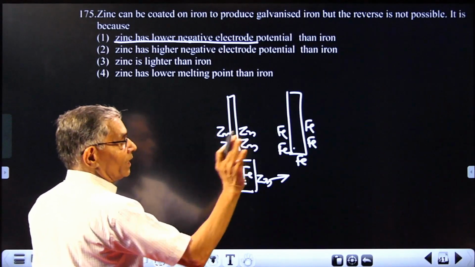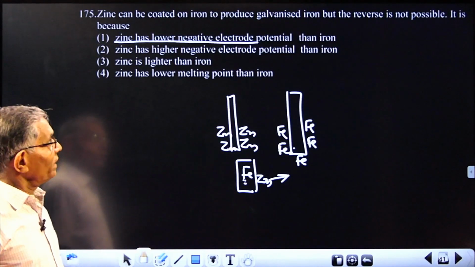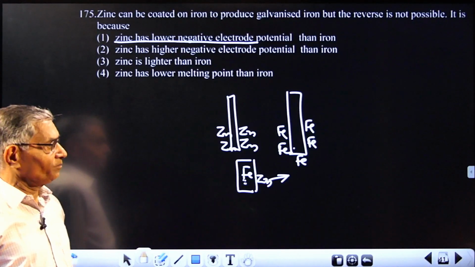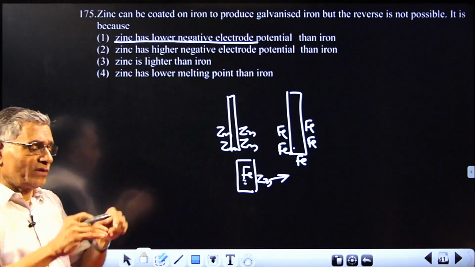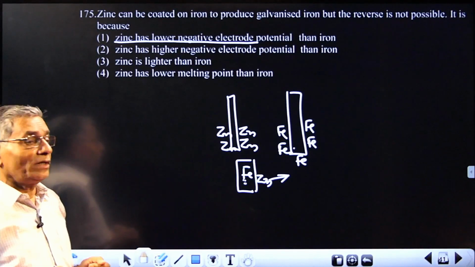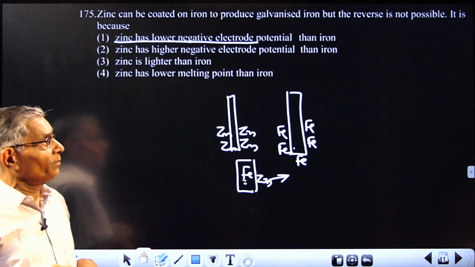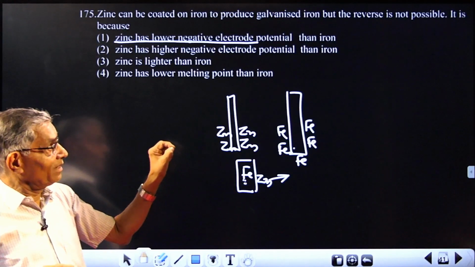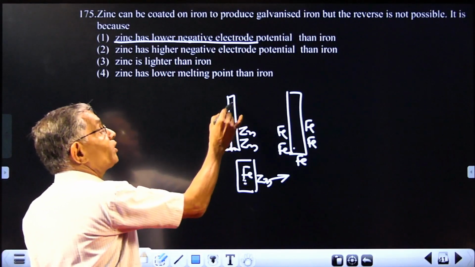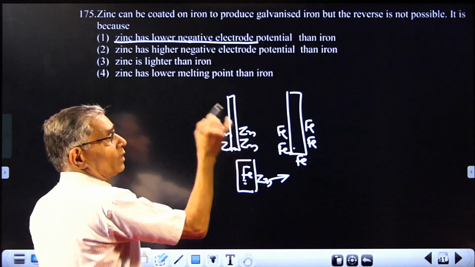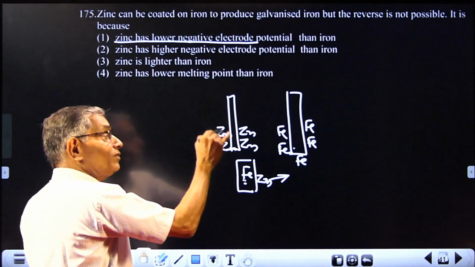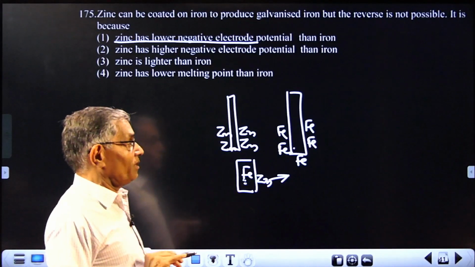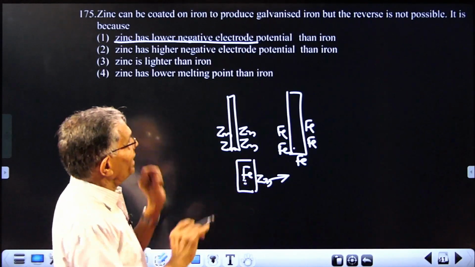So iron cannot undergo corrosion. So the relevant answer is this one, but the wording is not actually perfect. Don't take it as a coating using the electroplating method. It is possible. But galvanization, that wording is there. It means protection of iron with zinc. So read it as protection of iron with zinc is possible, but protection of zinc with iron is not possible. That should be the correct wording.